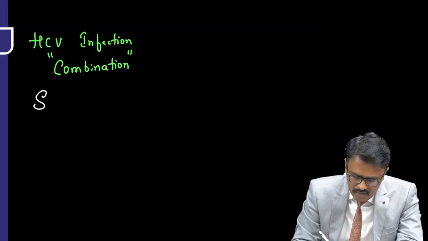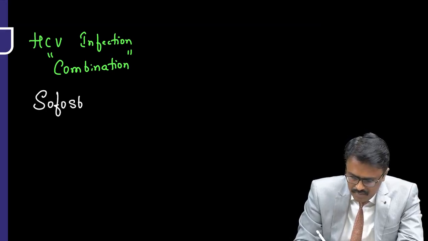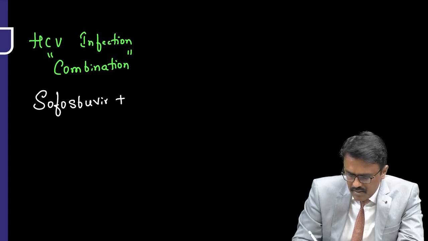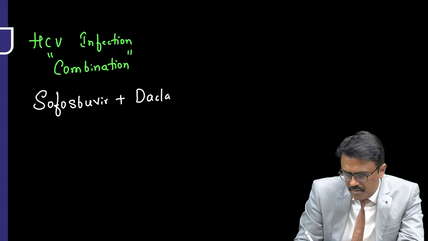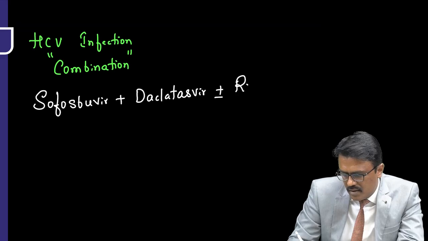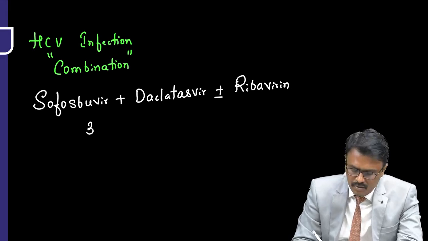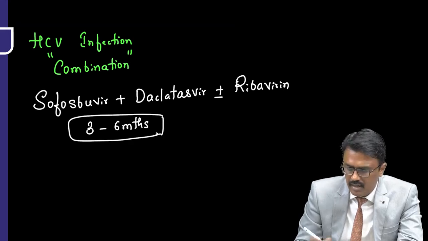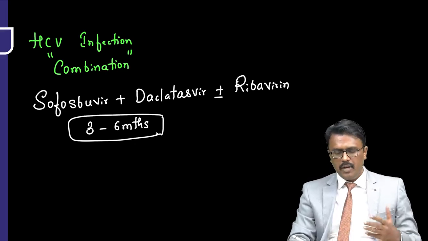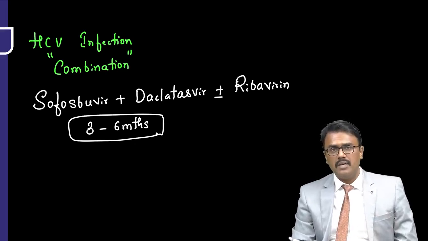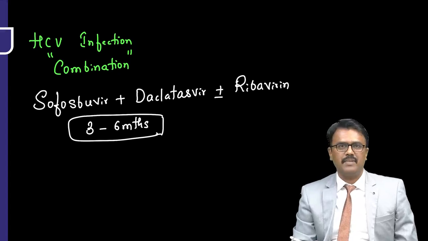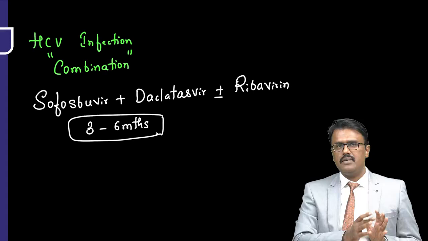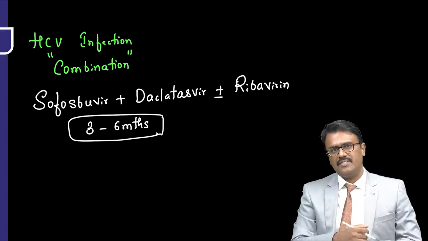I will give one regimen. Sofosbuvir plus Daclatasvir plus or minus the old drug Ribavirin. Usually the duration of treatment will be for 3 to 6 months. Now this regimen has given a 99% cure rate. So we have the best drugs for now to treat hepatitis C virus. So hepatitis B is a single drug, hepatitis C is a combination of drugs.